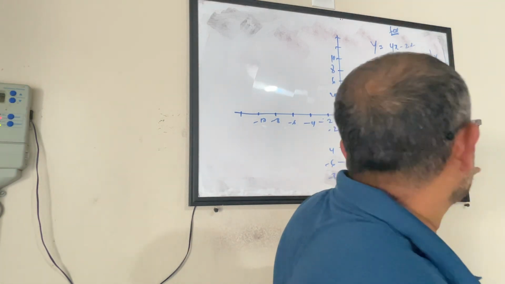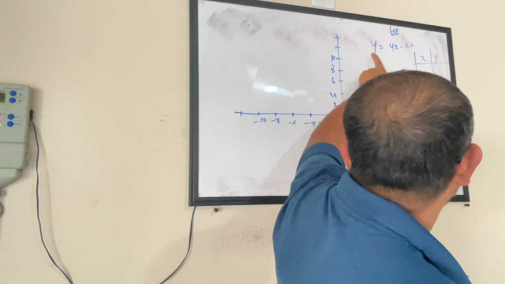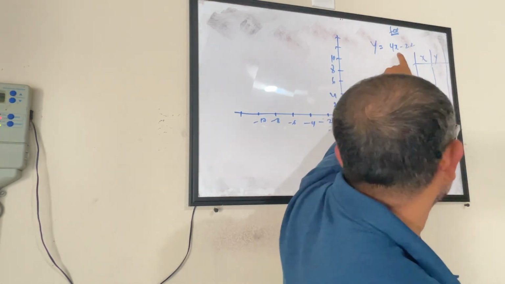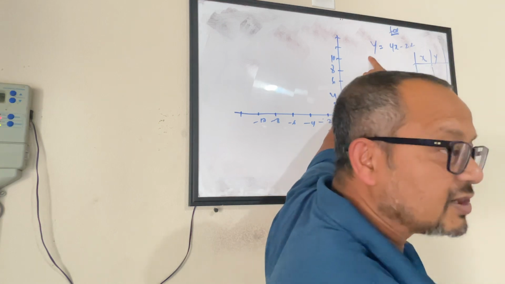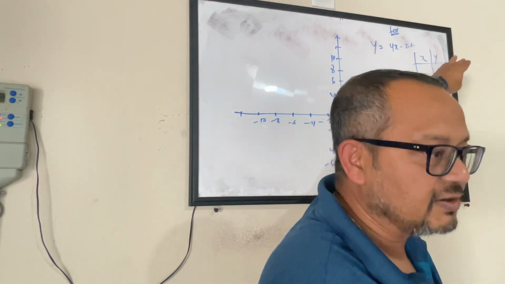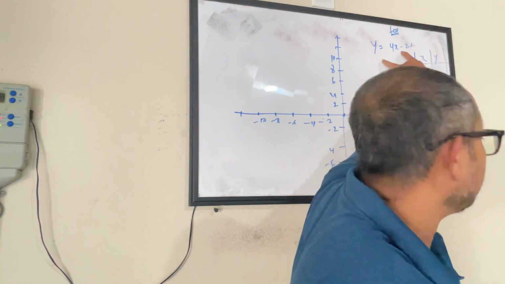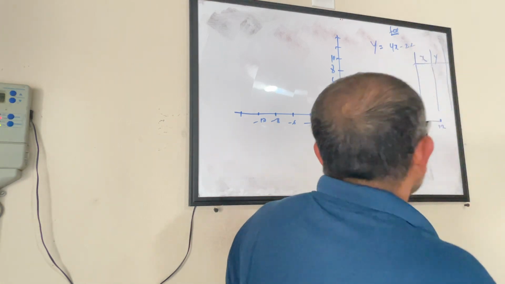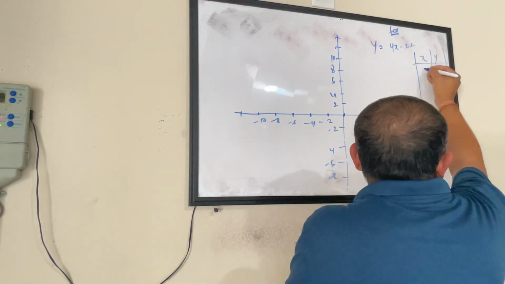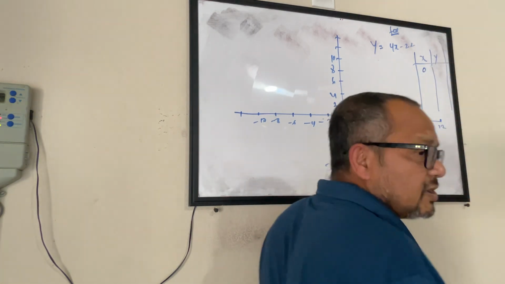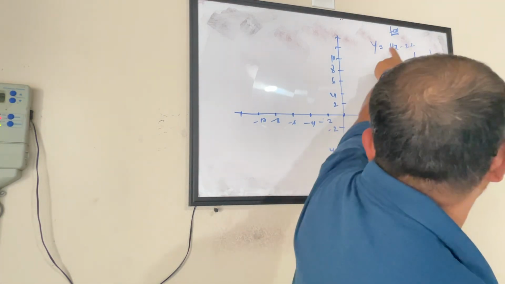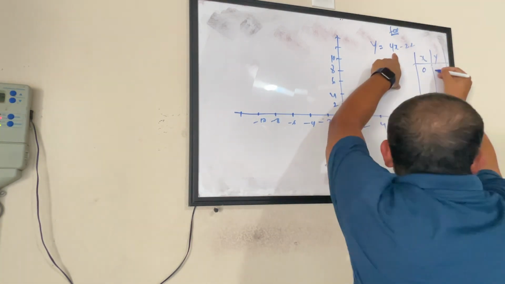So this is a contract. If you increase the value of x, the value of y also increases. If you decrease the value of x, the value of y will correspondingly decrease. So this is an agreement. When you look at an equation, look at that as an agreement between the variables. There are two variables, x and y. So let's find out when I put x equals 0, what will be the corresponding value of y? x is 0, y is minus 22.